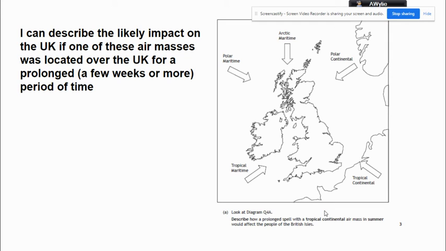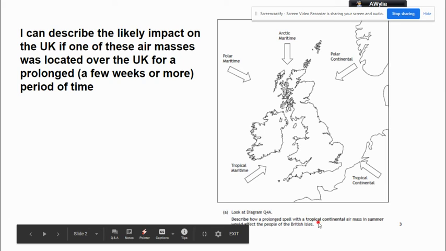Okay, I assume you might have tackled this question. Now, this question could be worded in all kinds of ways. First of all, the air mass might vary. It might not say tropical continental, it might say polar maritime. Second of all, rather than summer, it might be winter. The key is the word prolonged.